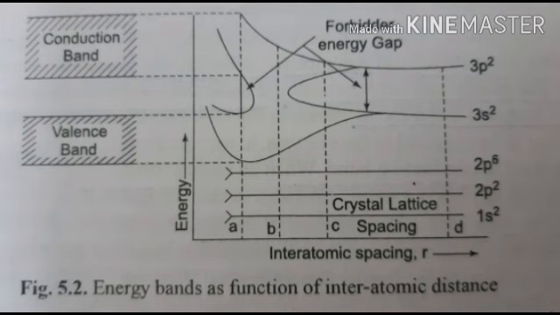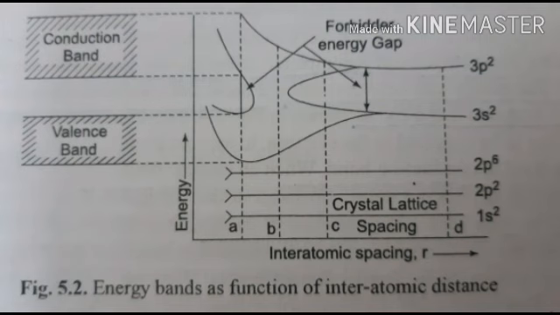Valence band has the valence electrons, that is 3s2 and 3p2. These 4 electrons lie in the valence band, and the conduction band is empty, which has 4n levels.